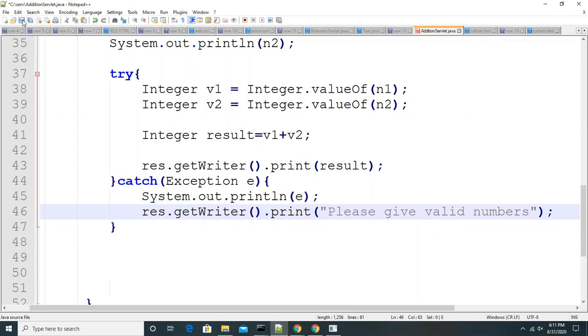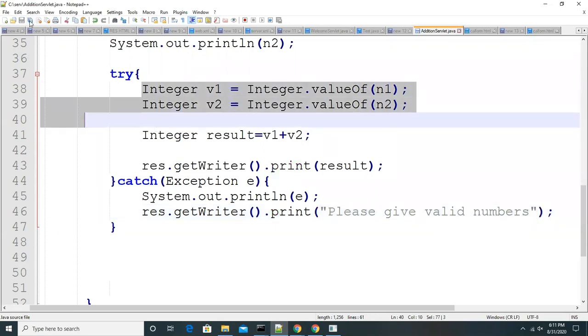So please give valid numbers. When you are giving this message, guys, you are sending this message to the client by using the response getWriter print method, whenever an exception occurs, or these two lines or something.